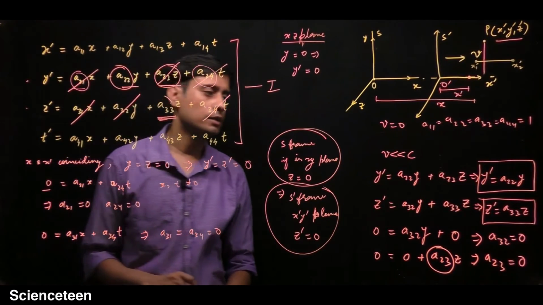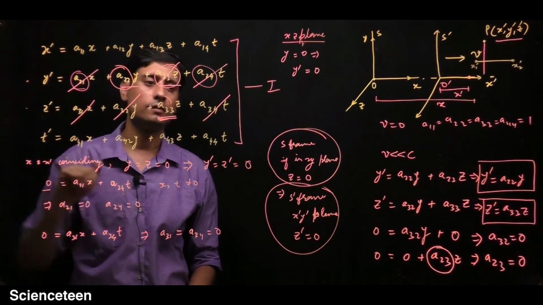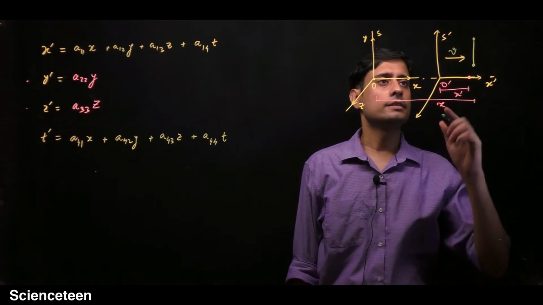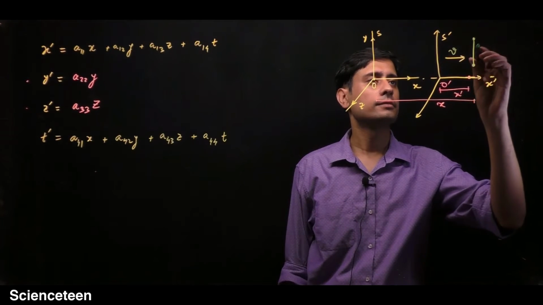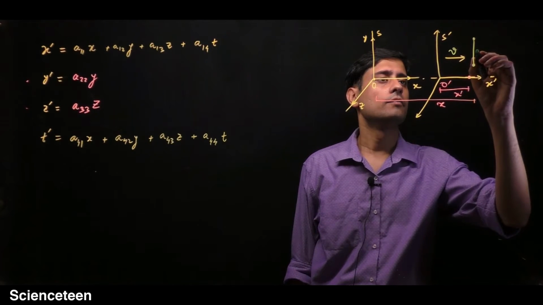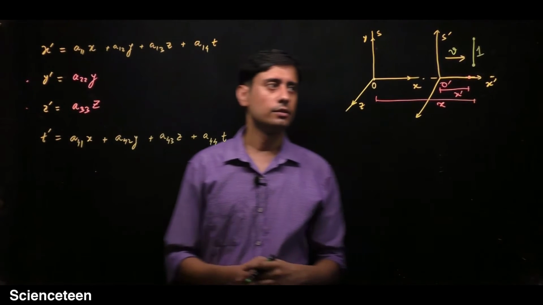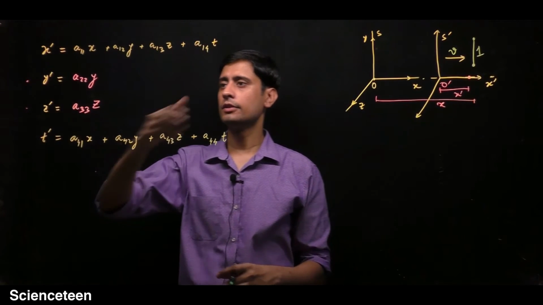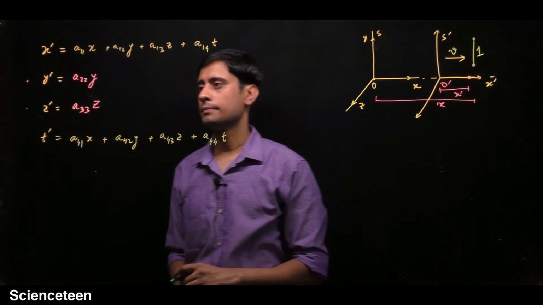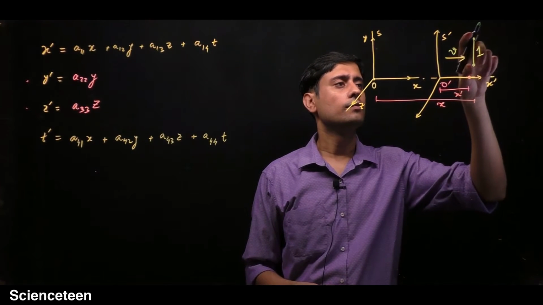So we have done much for these two, but now it's time to do it for these two transformation equations. So let's see this. Now let's consider that there is a rod of length, or a length interval. Just consider a rod with a unit length, a rod of length 1 meter. So now I have replaced these equations by those which we have arrived at previously. So now consider a rod of length 1 unit.